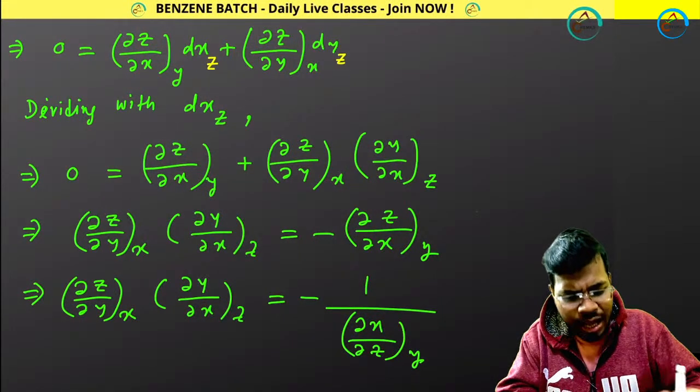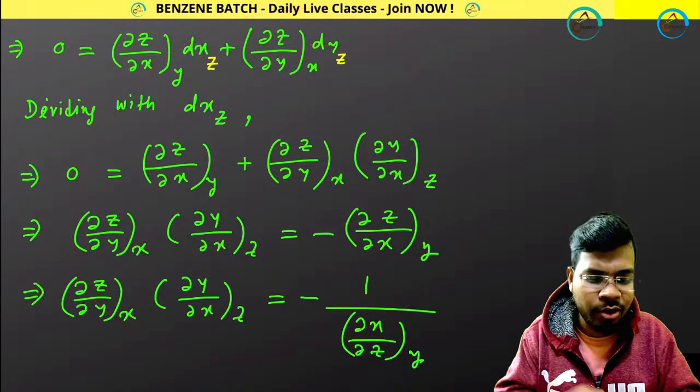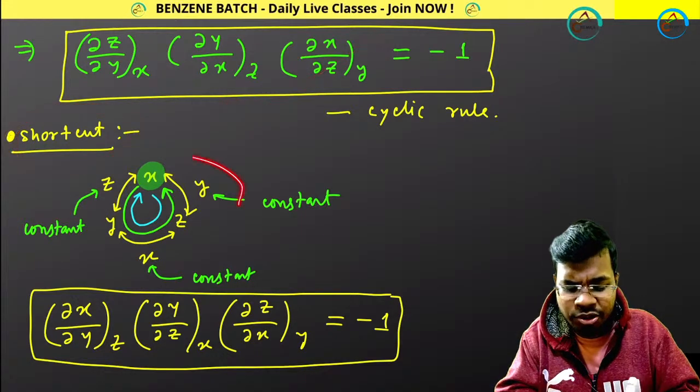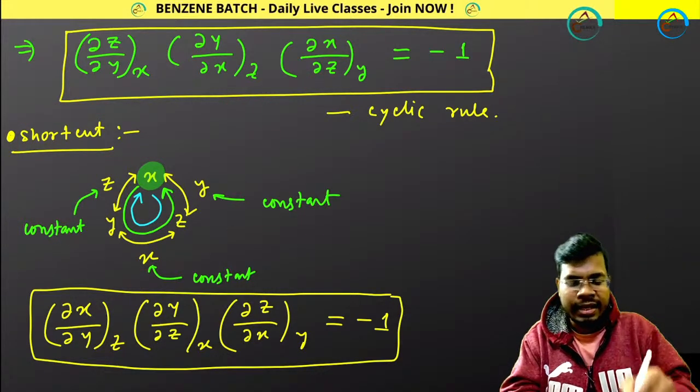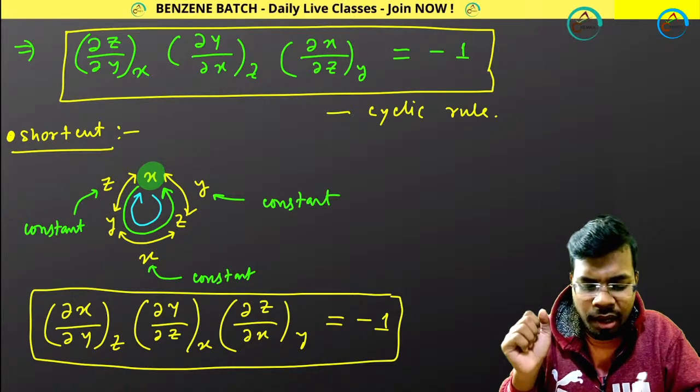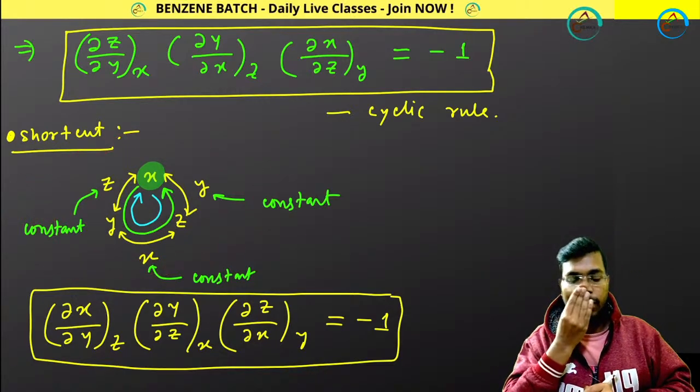How can you do that? I have shown you. I have derived this. How can you show your cyclic rule? And finally, I have told you the shortcut. Did you remember the shortcut? Please can you write in the comment box. Did you remember the shortcut, or should I repeat once again? Anybody, please do comment. Did you remember, or should I tell you once again? What about cyclic rule?